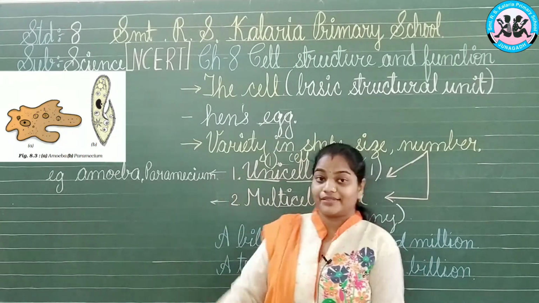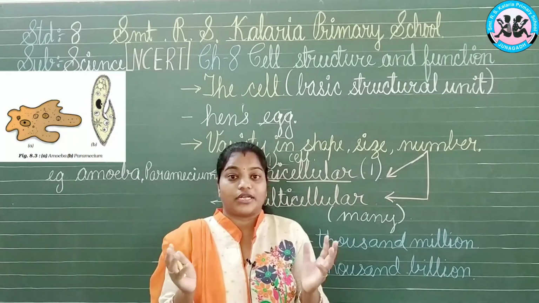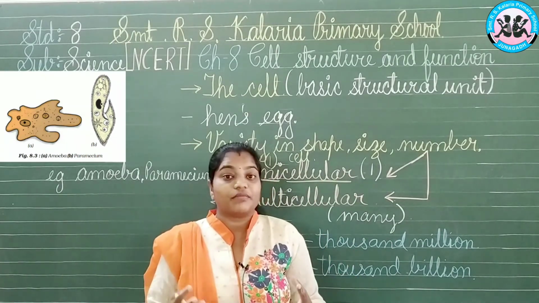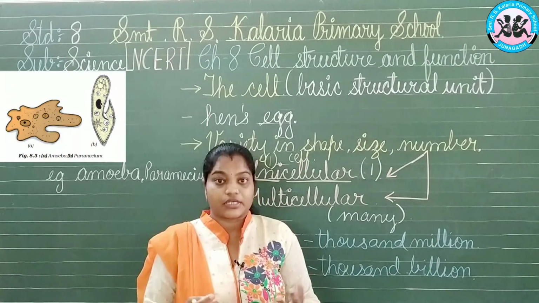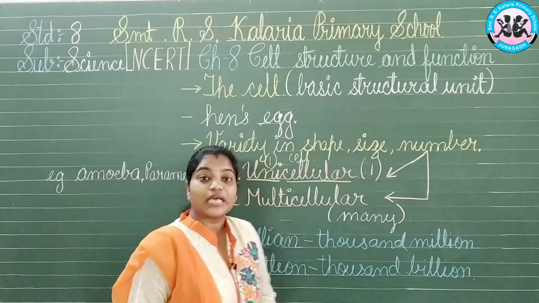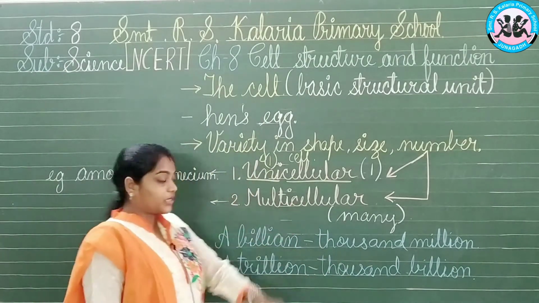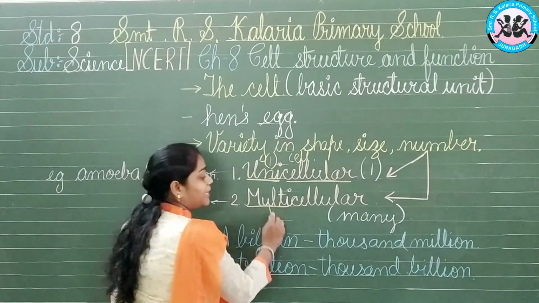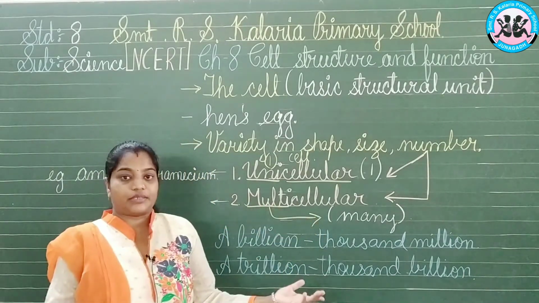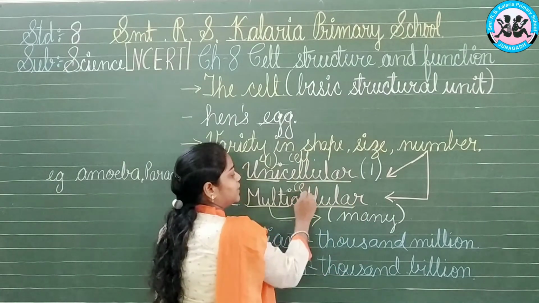Now when these cells combine together, as we know, huge living beings will not possess only a single cell, of course. They will have a lot of cells inside them. So what can we term them? Yes, they are known as multicellular. What is the meaning of multi? Multi means many, you can say non-countable. Cellular again means the cell.